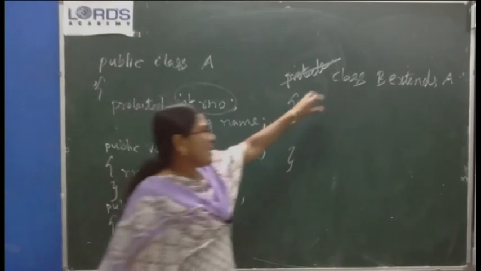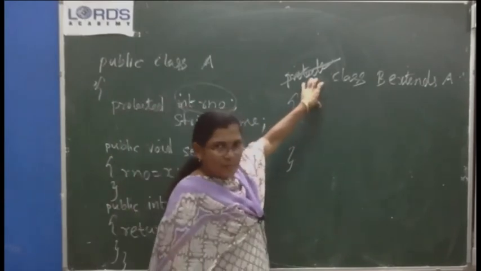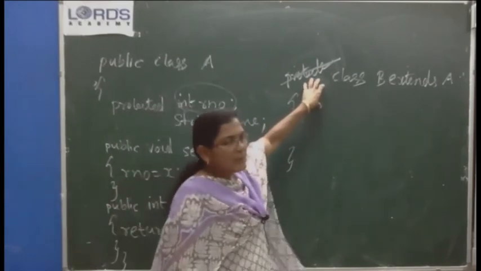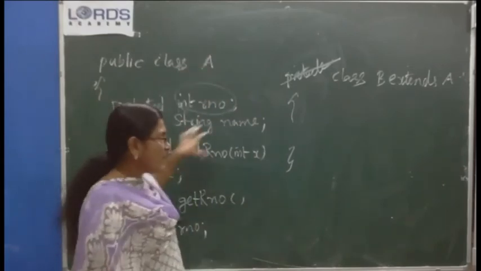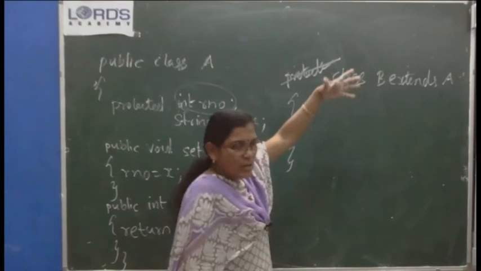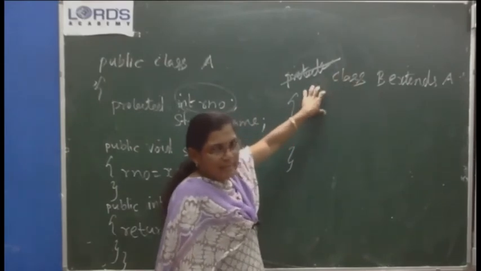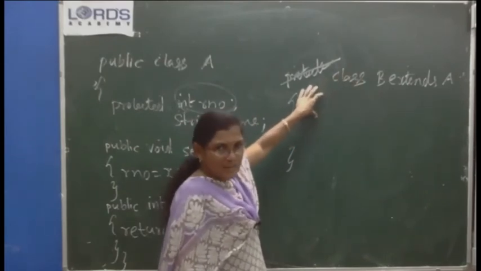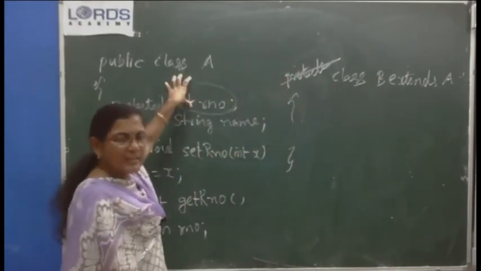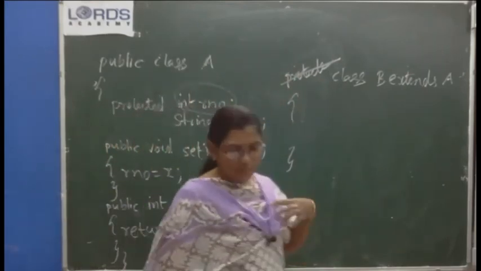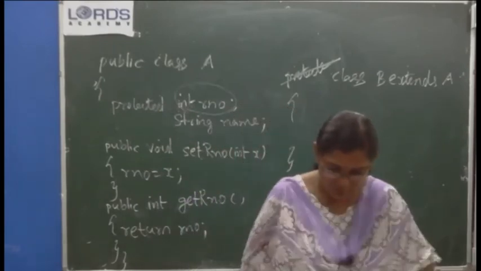When you make this class protected, indirectly you are limiting the accessibility of this public class. Making it private is not possible at all. While compiling itself, it will show you an error message. You are limiting the accessibility of a public class. That Java will not allow. Okay, that's the picturization.